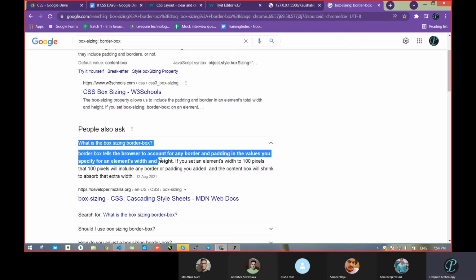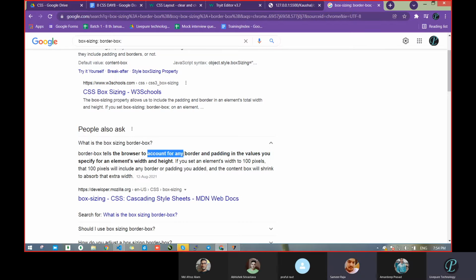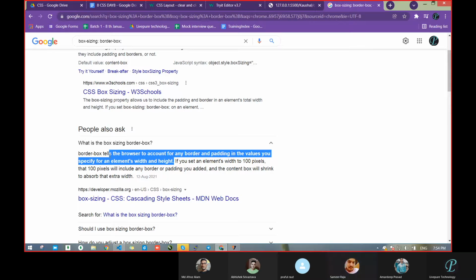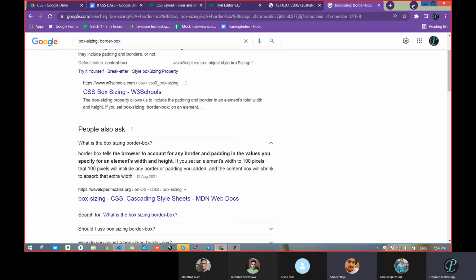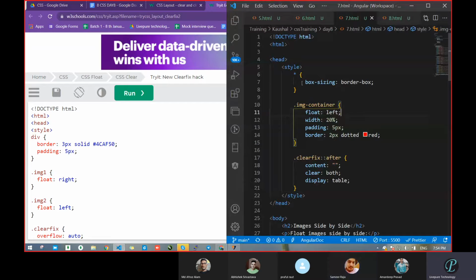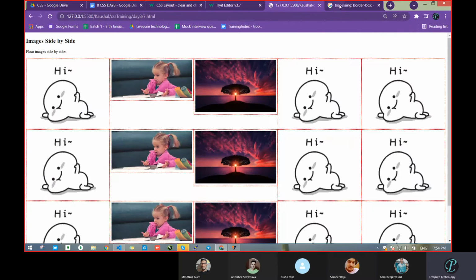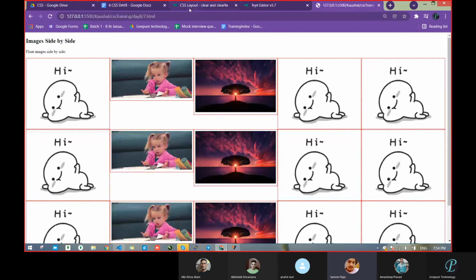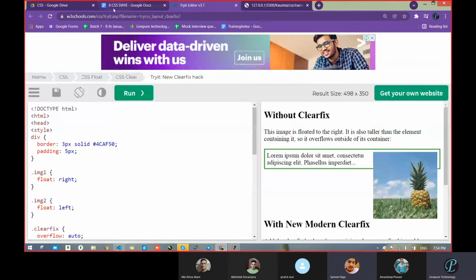Border box tells the browser to account for any border and padding in the values you specify for the element's width and height. Got this one? It is maintaining whatever height and width we provide. That is the thing, with the help of box-sizing: border-box. Okay. Next, which was that? Clear fix, removed this one.